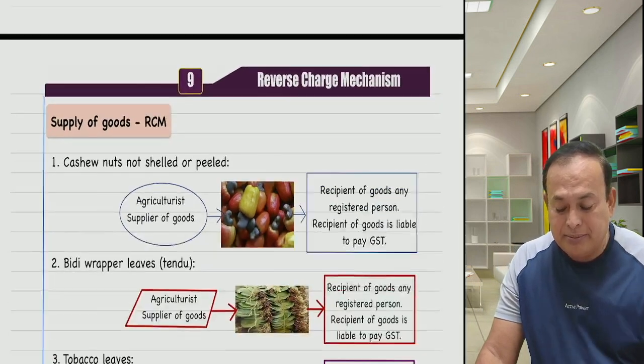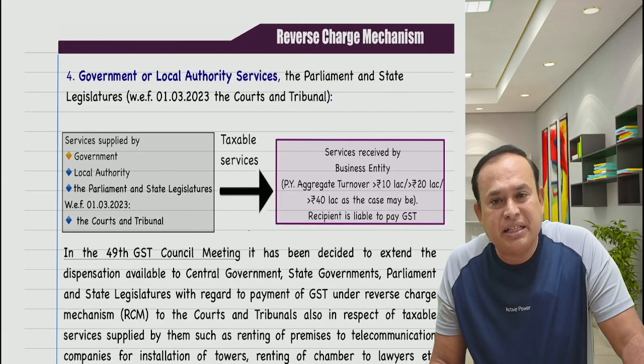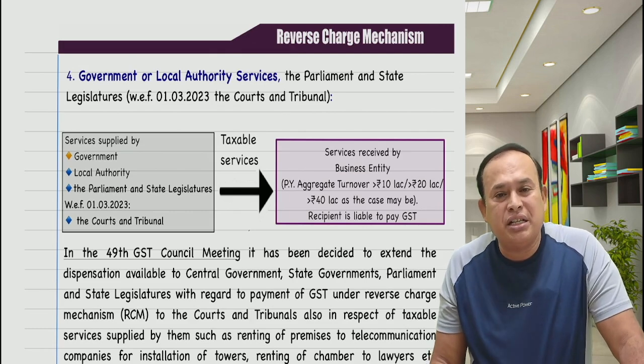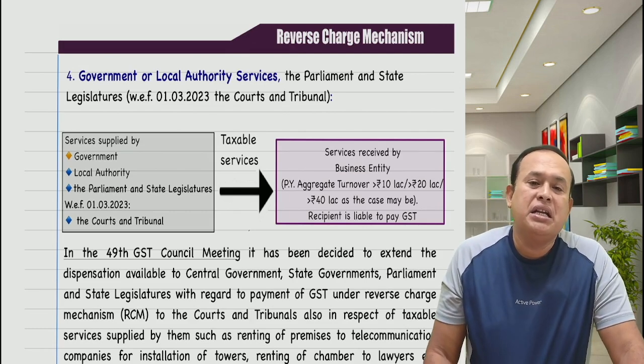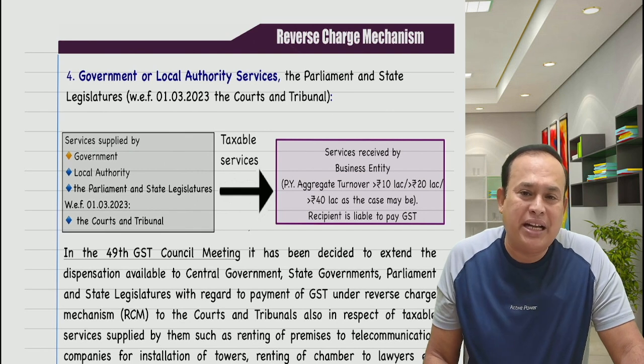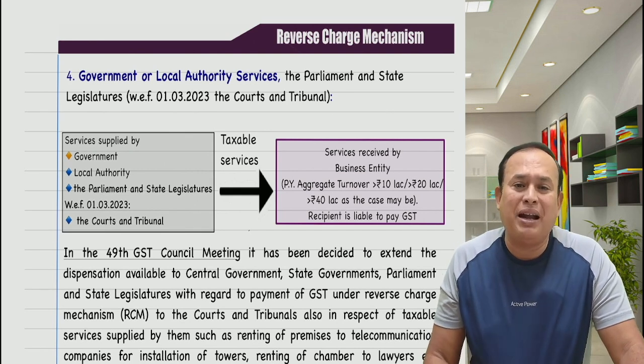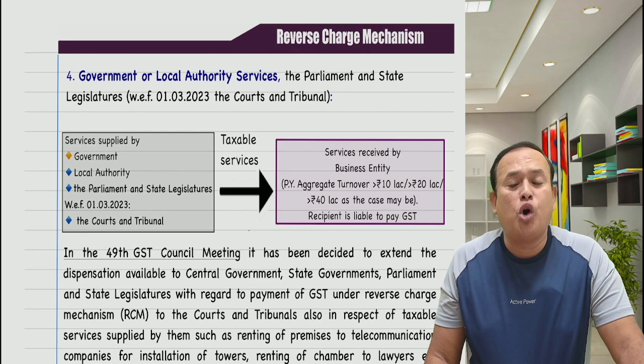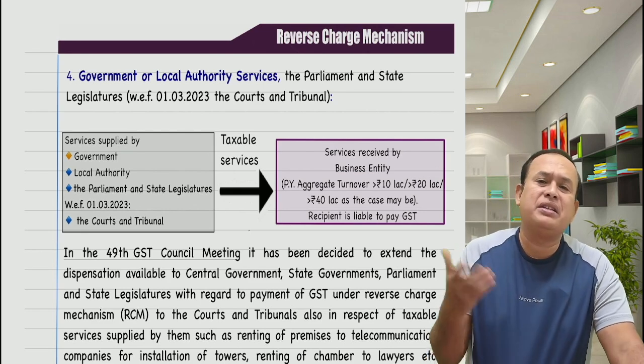Further, my dear friends, reverse charge mechanism, supply of services. If the supplier is a government or local authority providing these services, or the Parliament or state legislature or the court or tribunal, it falls under the reverse charge mechanism.